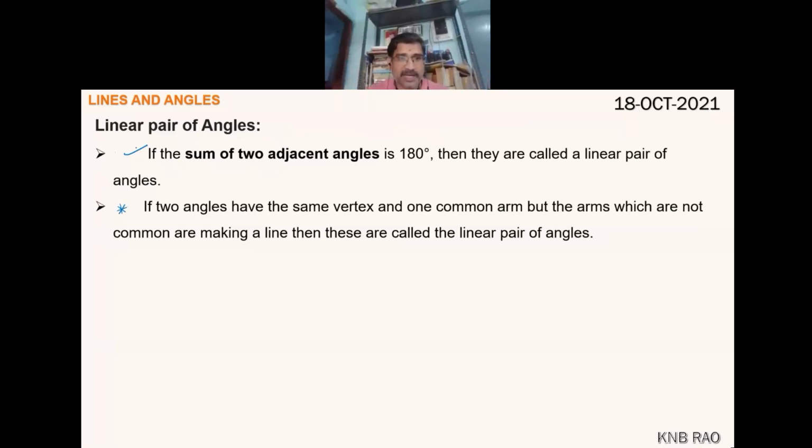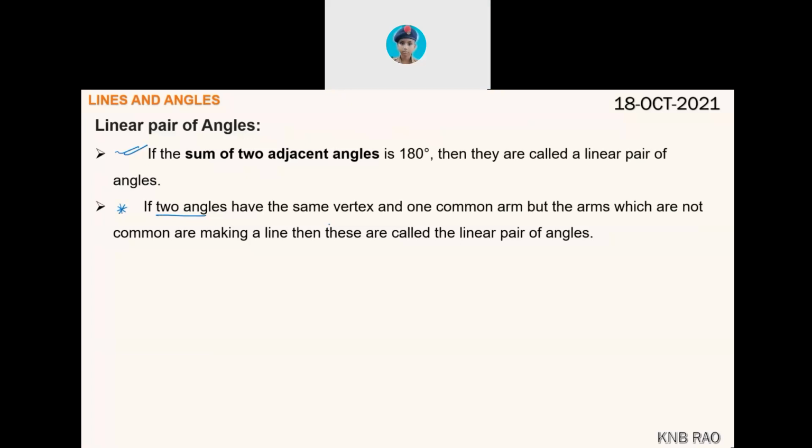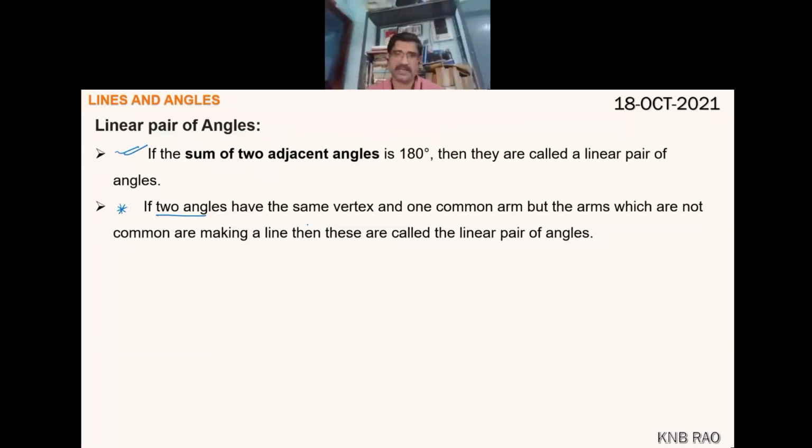Sir, supplementary adjacent angles, we can also tell. Yes, that's correct. I am trying to tell you the bookish way of the definition.